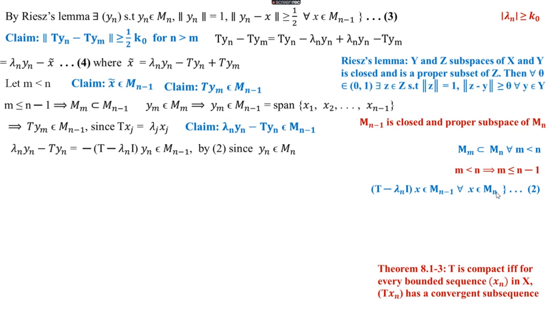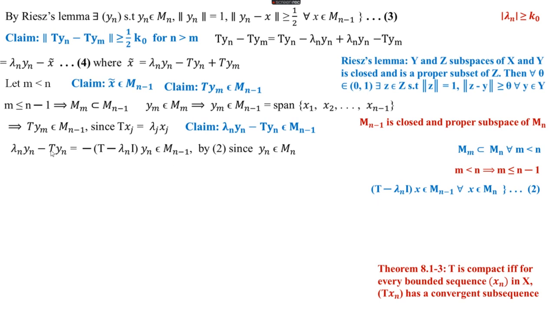So x belongs to Mn implies (T minus lambda n I) of x belongs to Mn minus 1 by equation 2. Here the vector is yn. So yn belongs to Mn, we know that, and so from comparing with equation 2 we get (T minus lambda n I) of yn belongs to Mn minus 1, and definitely then minus of (T minus lambda n I) of yn also belongs to Mn minus 1, because Mn minus 1 is a subspace. So minus 1 scalar multiplication is also an element of Mn minus 1.